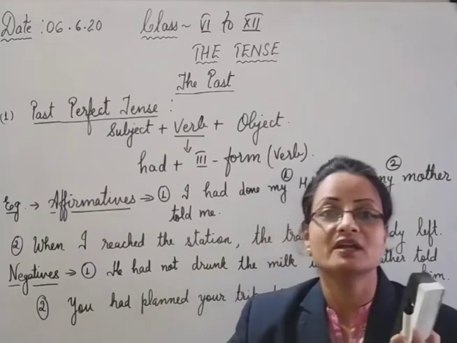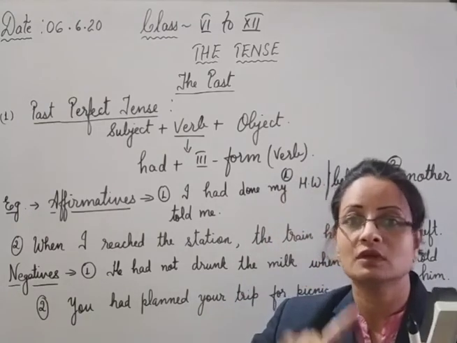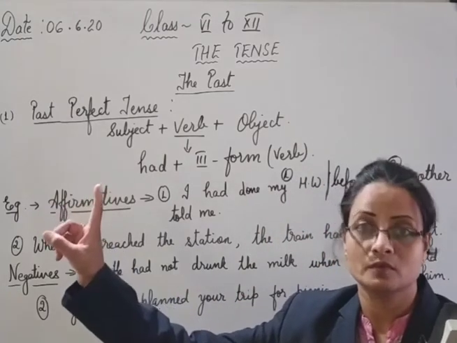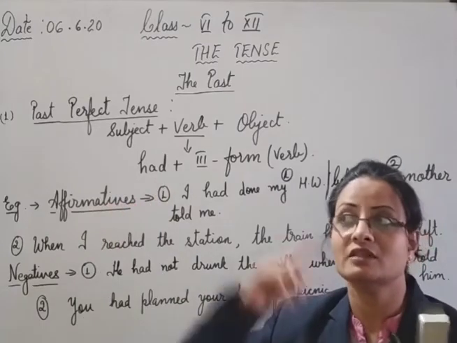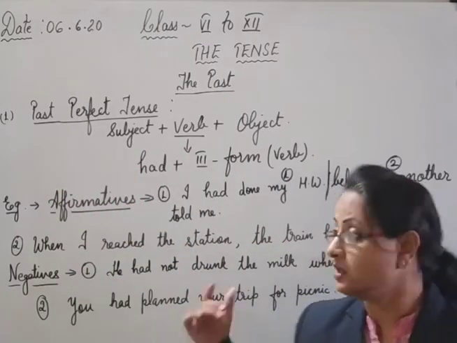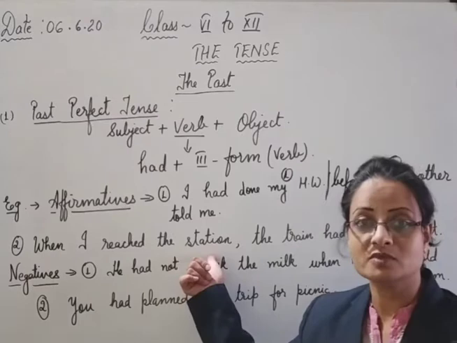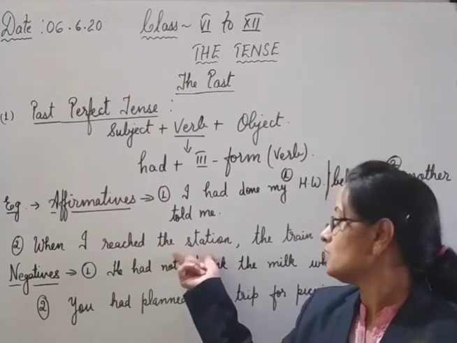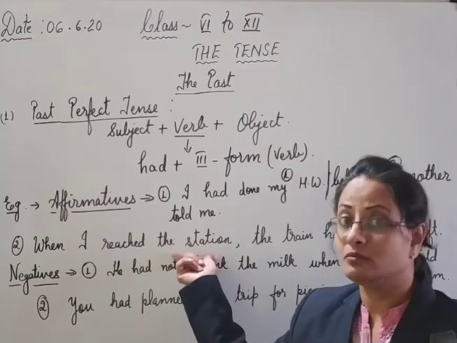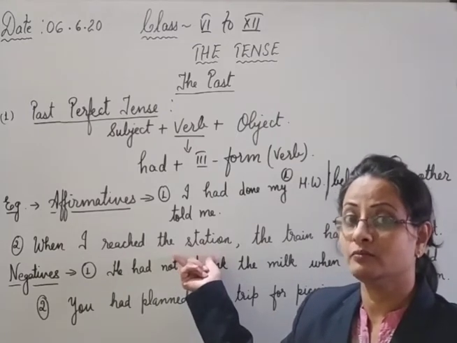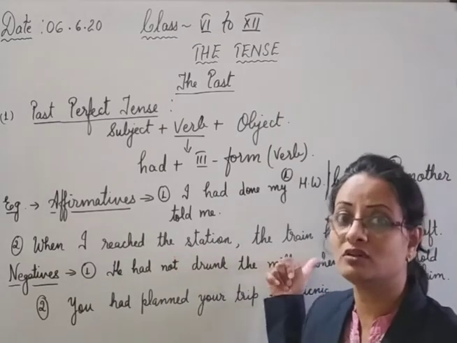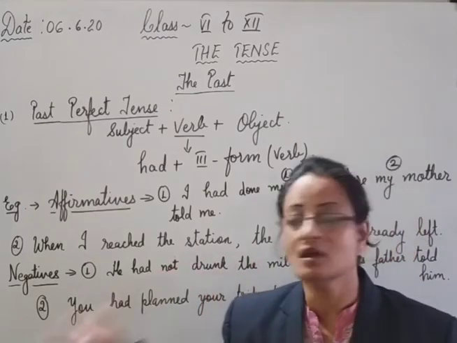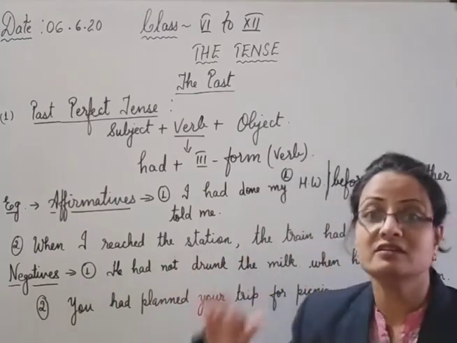Means what might have happened first? Leaving of the train. The train which left the station, that action happened earlier. If I reached earlier, suppose you are thinking that this action occurred first. Let us see. If I reach the station in time, means I reached earlier, then I might have caught the train. Why did I miss the train?